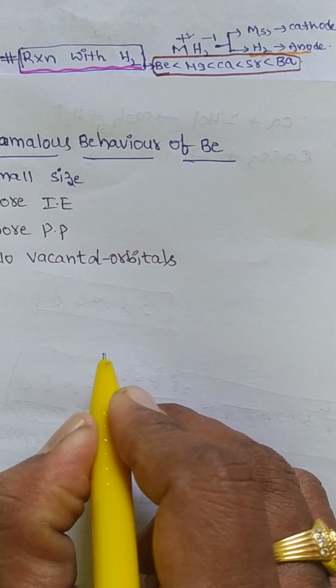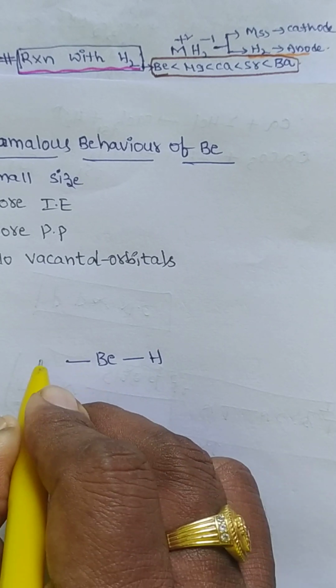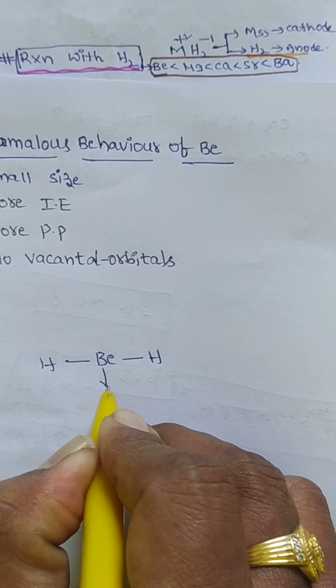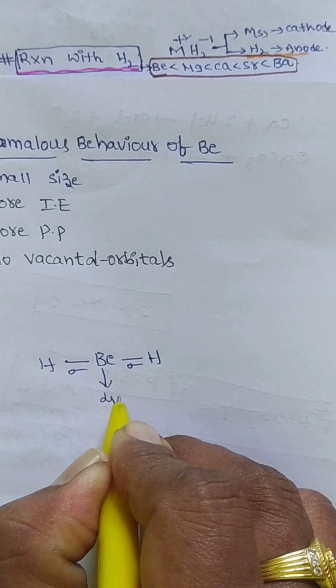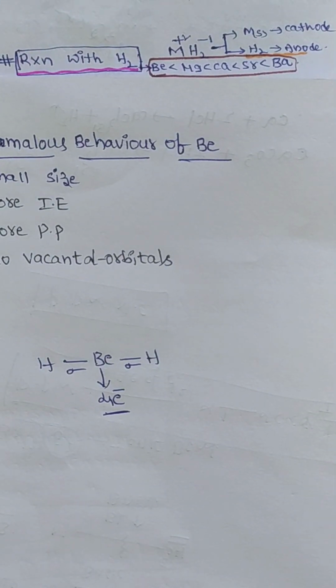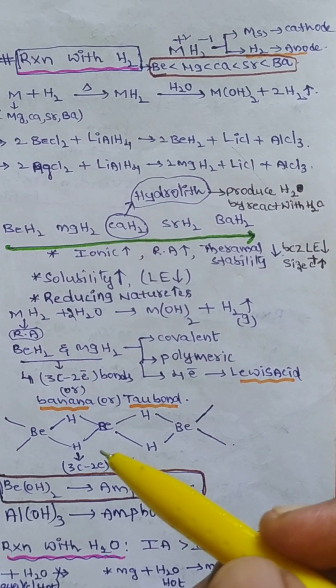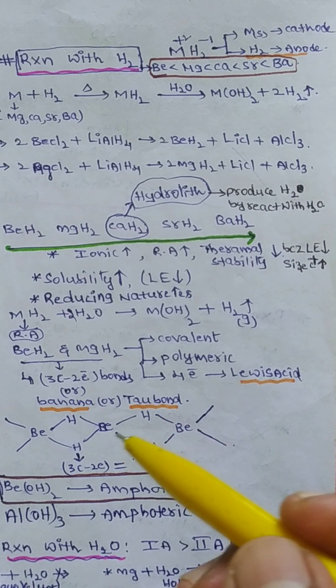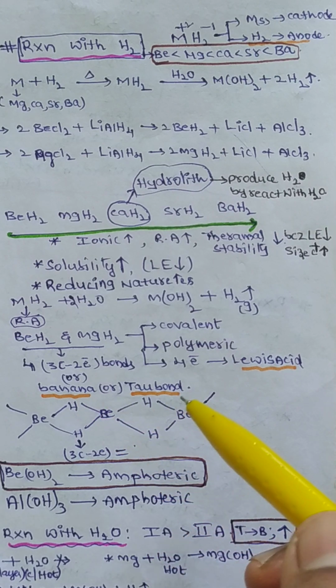Why do these form a polymeric structure? Now, when we take beryllium, this is beryllium hydride. Around beryllium, how many bonds are there? Two sigma bonds are there, and each bond contains 2 electrons. So the total electrons around beryllium are 4, which does not follow the Lewis octet rule. So one beryllium hydride combines with another beryllium hydride and forms a polymeric structure by making a banana bond, or tau bond.